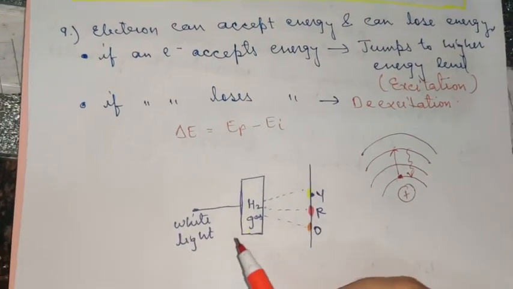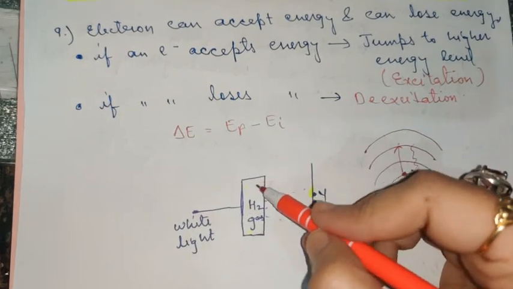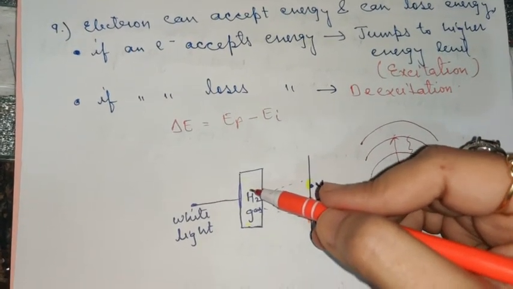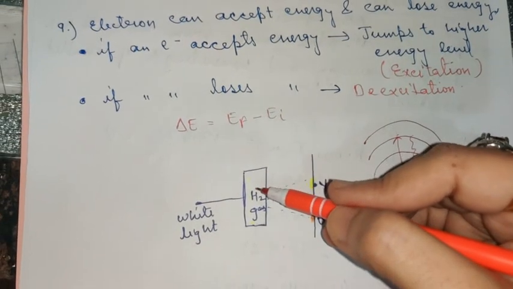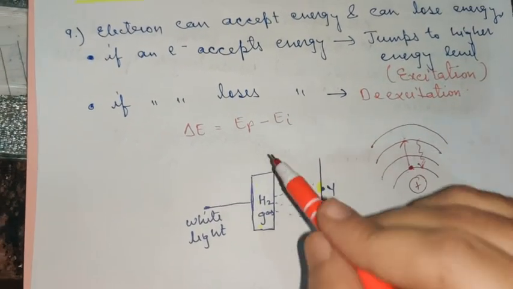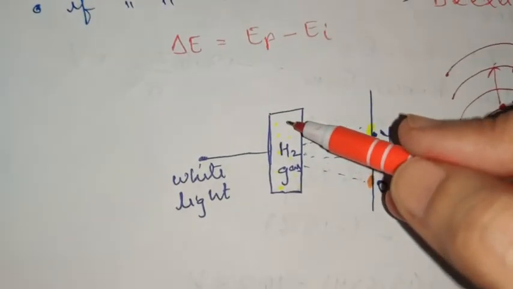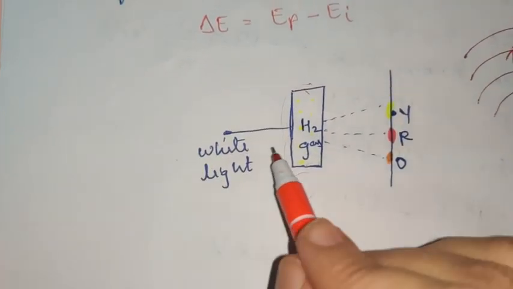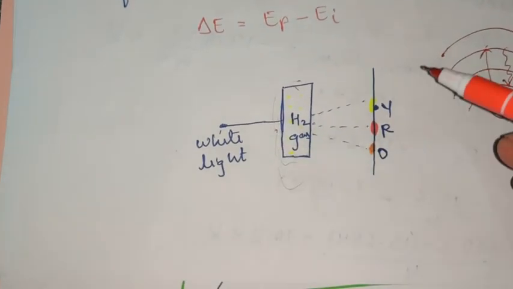Now see the next concept, what Bohr did to study atomic spectra, which was again another failure of Rutherford's model. He took hydrogen gas in a container like this and passed white light through it. What did he observe?